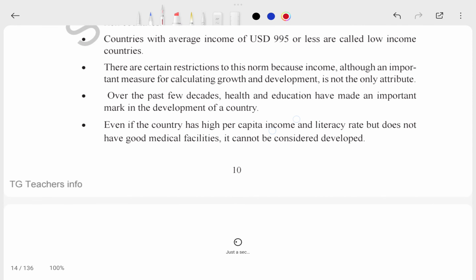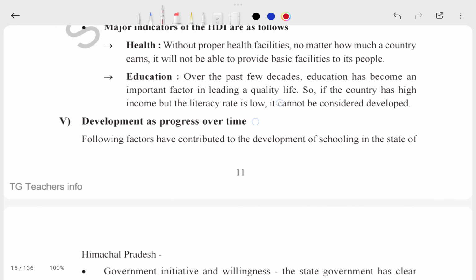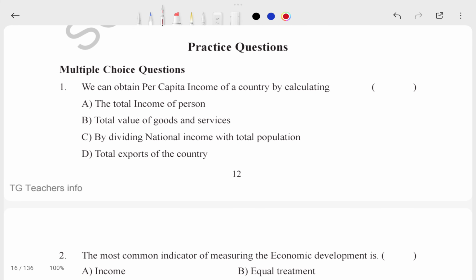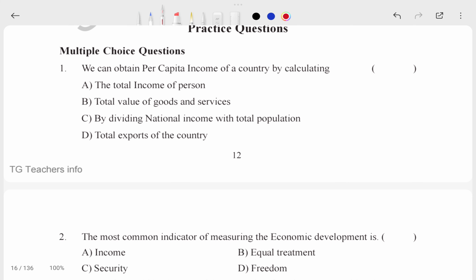If you see, these are notes actually given about your chapter, and I will upload these notes also if I get time. But first of all, let's see our important questions. These are practice questions which are repeatedly coming from our Telangana board, and these are multiple choice questions. Multiple choice questions are important because you know they carry 20 marks. So let's see here.